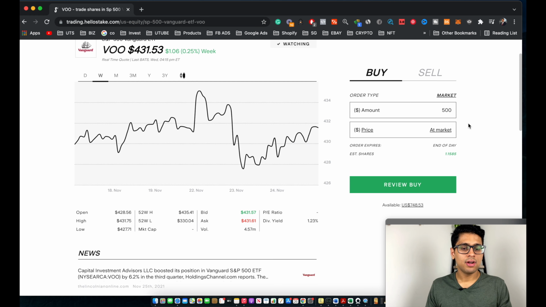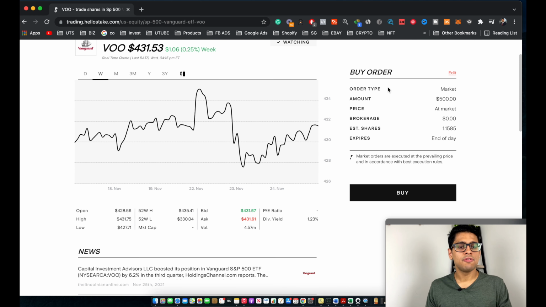And finally, you go ahead and click on review. As you guys can see, this confirmation comes up for my buy order. This basically shows you the order type at market, the amount which I'm purchasing. It shows you the price and it shows you the brokerage fee. As you guys can see with Stake, there is no brokerage fee. That's right, $0. And then finally it shows you the estimated shares which I will be receiving, which again comes up to 1.15. And finally, go ahead and click on buy.